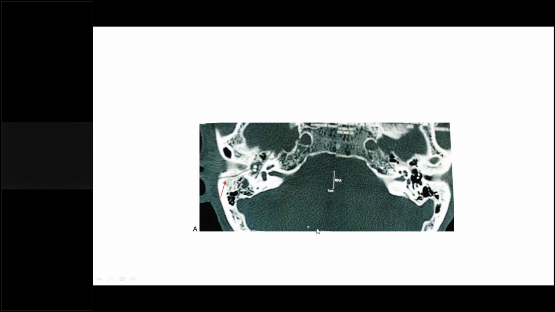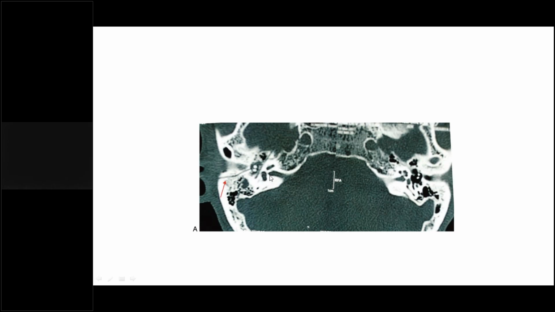This is an axial section of the temporal bone, and this is the line. This is the petrous part of the temporal bone, and the line is parallel to that. So which type of fracture is this? It's a longitudinal type of fracture, and you can see the fracture line going like this.